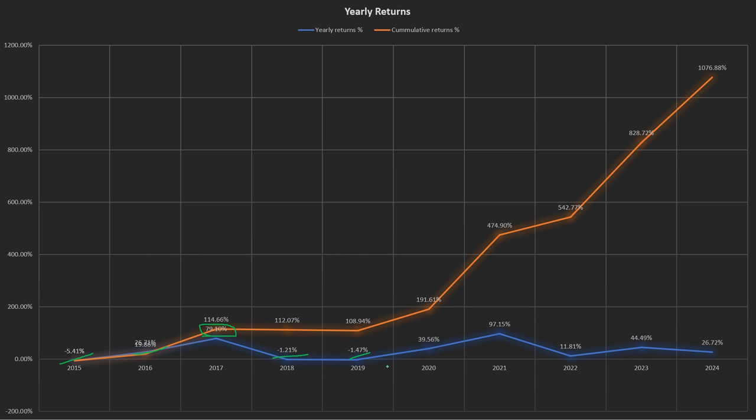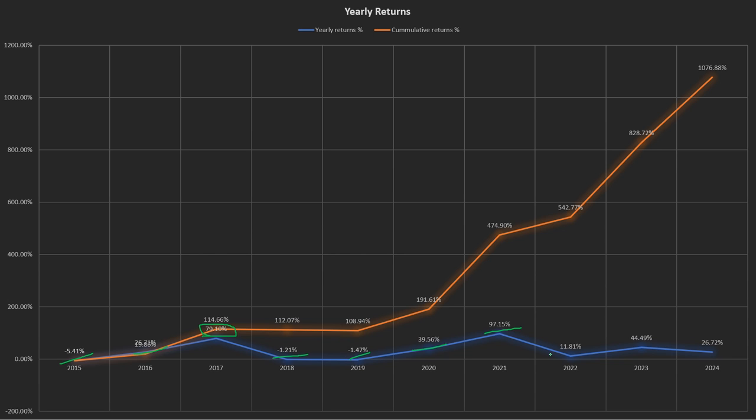Then 2020 was a good year for this sector. Remember that 2020 was a COVID year. The returns in 2020 were 39.56%. 2021 proved even better for this sector. In fact, the best year in the last 10 years for this sector. The returns were 97.15%.